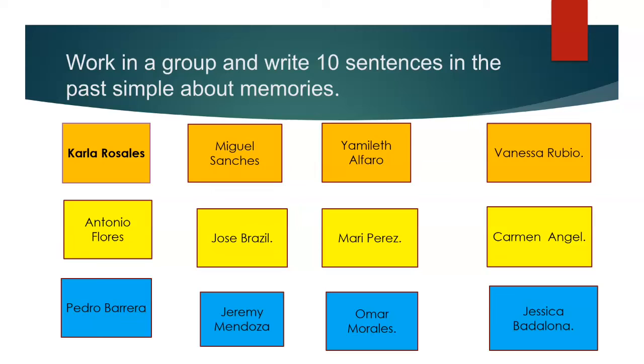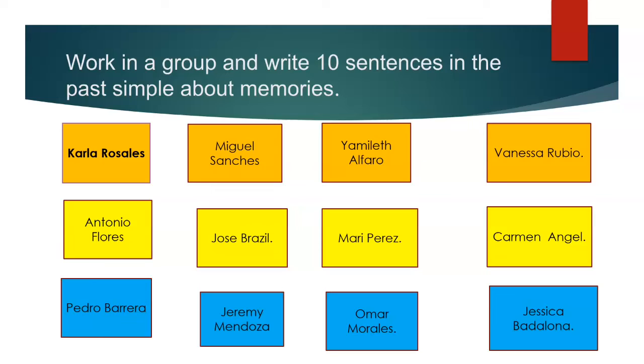This conference I will post in the chat of this conference. For example, group number 1 is Carla, Miguel, Yamilet, and Vanessa. And the people that have the color yellow are the second group. The people that have another color are the other group.